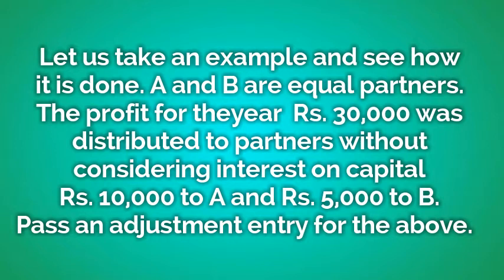Now the question is very clear. Without interest on capital is not allowed to partner. That means that the extra amount of 15,000, total of interest on capital, was distributed to partners equally. That means one partner might have received more profit and the other partner might have received less profit. Let us find out how the calculation is done.